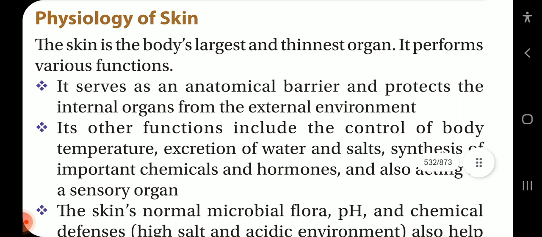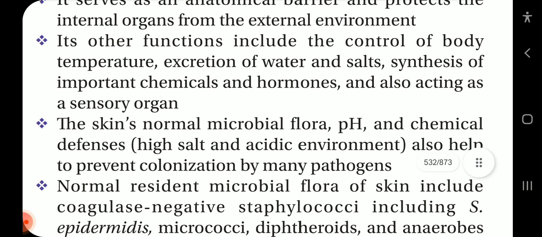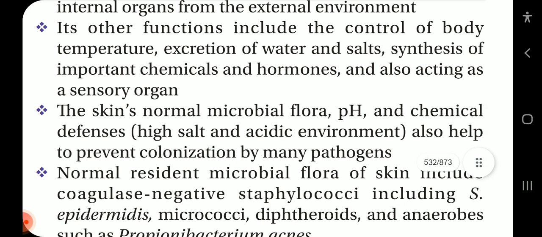Physiology of skin. The skin is the body's largest and thinnest organ. It performs various functions. It serves as an anatomical barrier and protects the internal organs from the external environment. Its other functions include the control of body temperature, excretion of water and salts, synthesis of important chemicals and hormones, and also acting as a sensory organ.